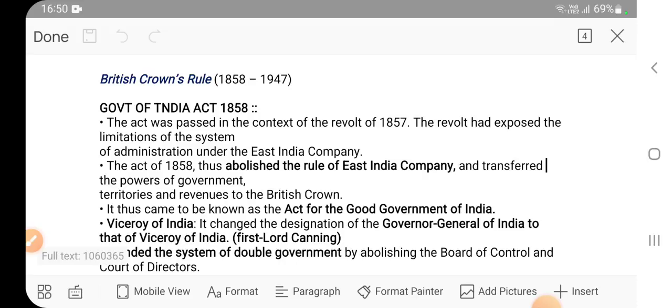Why this act was passed and all those things we will discuss when we discuss the provisions of the act. So first, the act was passed in the context of the revolt of 1857. The revolt had exposed the limitations of the system of administration. That's why this act was passed. Because we have already seen that so much power was there in the hands of the Governor General, so much centralization. The central authority was not aware of the actual ground realities, the actual grievances of the locals.